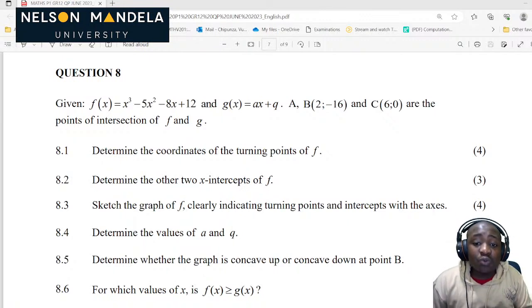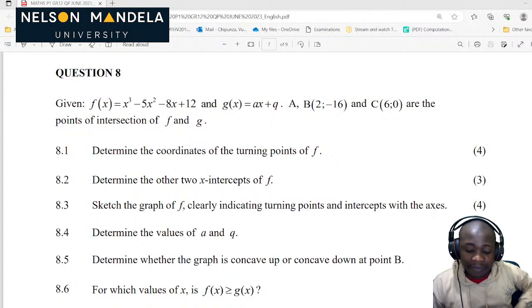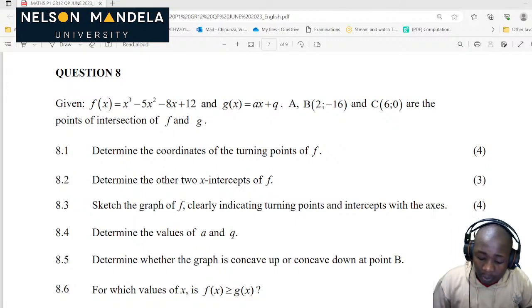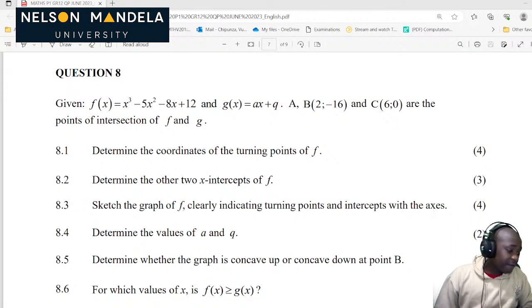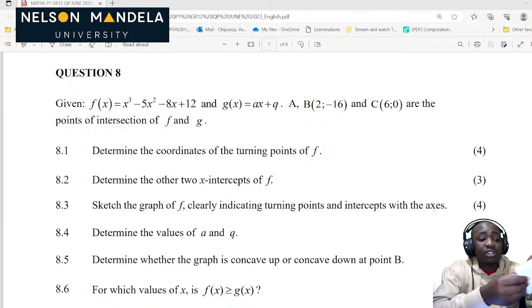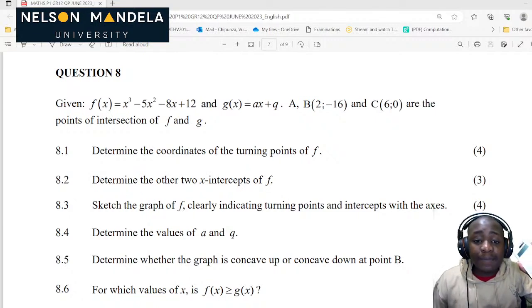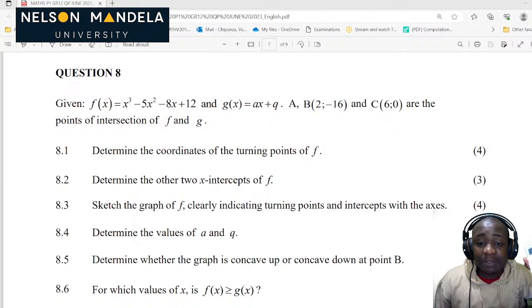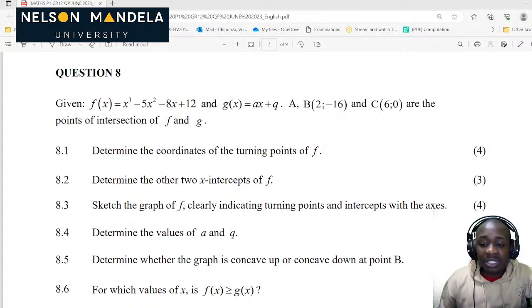Determine the other 2 x-intercepts of f. They want the 2 x's of f. This Casio calculator which I have here has the ability to find the x-intercepts for you without using any formulas or those different methods.